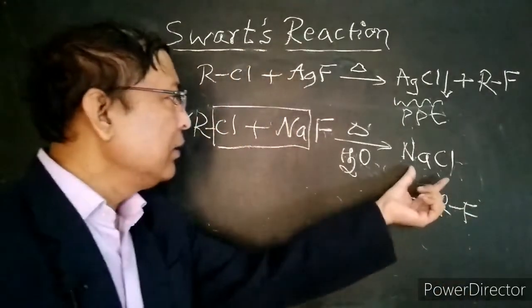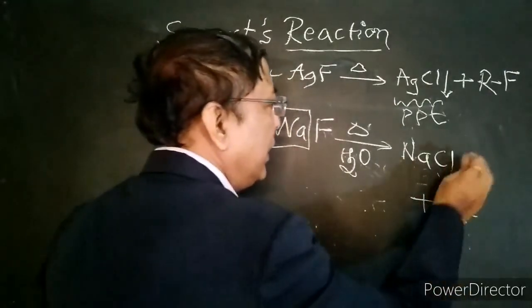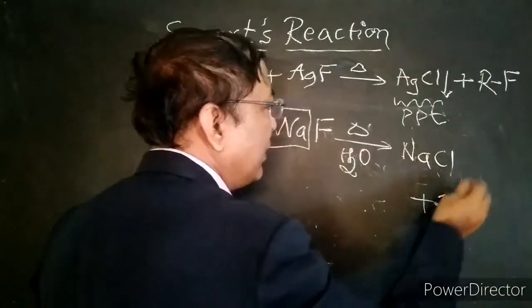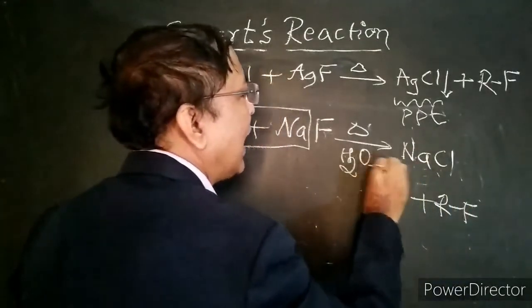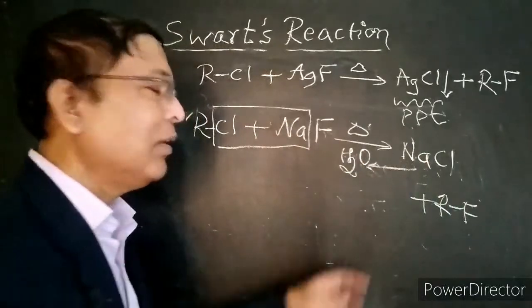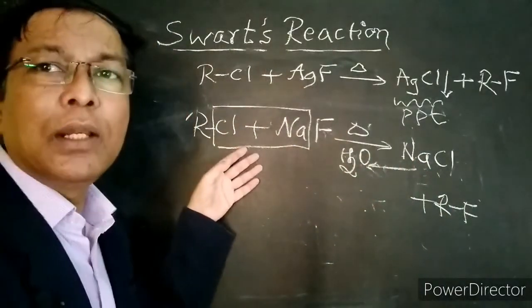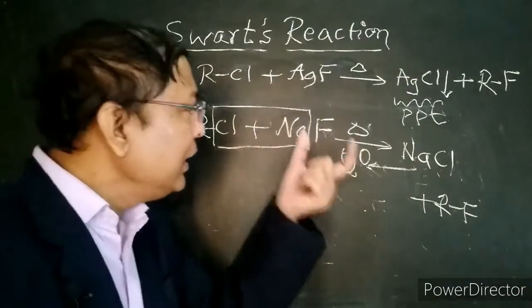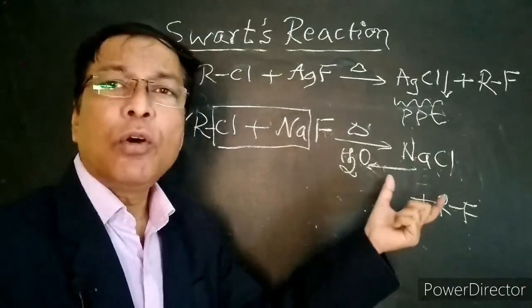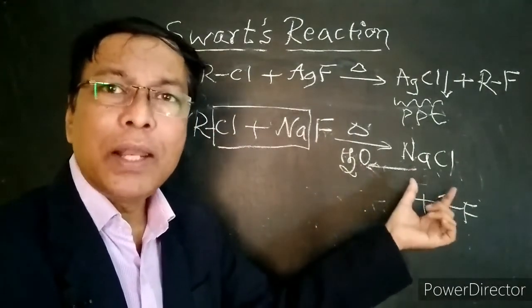If you see, sodium chloride is an ionic compound and it is soluble in water and it dissolves in the water readily and it favors the backward reaction. Therefore, the yield, that is the quantity of product formed, is very less.